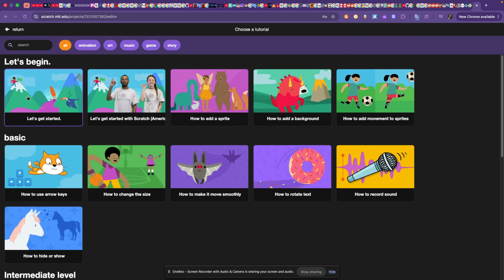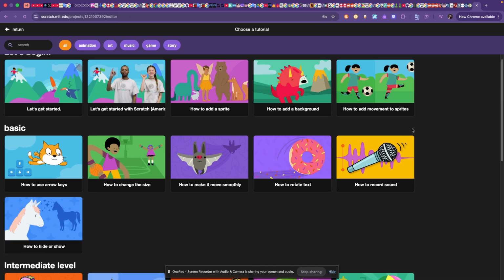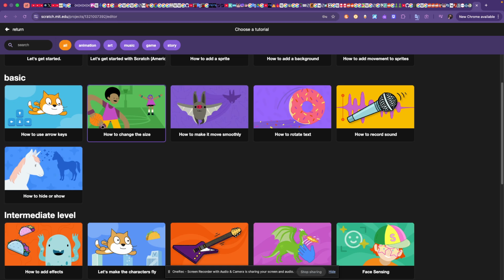Okay, let's begin. Let's get started with Scratch. How to add a sprite. Okay, let's get started with that one. Let's get started with Scratch. It probably says American Sign Language. How to add a sprite. How to add a background. How to add movements to sprites. How to use the arrow keys. How to change the size.